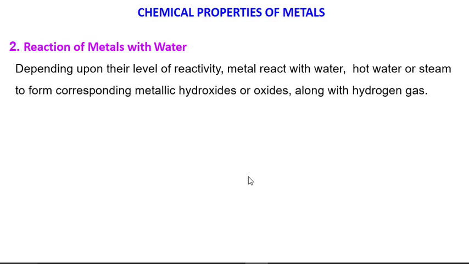So depending upon the level of reactivity, metals react with water, hot water or steam to form the corresponding metal hydroxide or oxide along with hydrogen gas. We have seen that when they react with oxygen, we get metallic oxides.